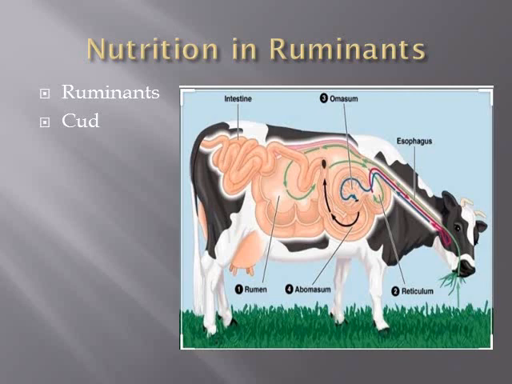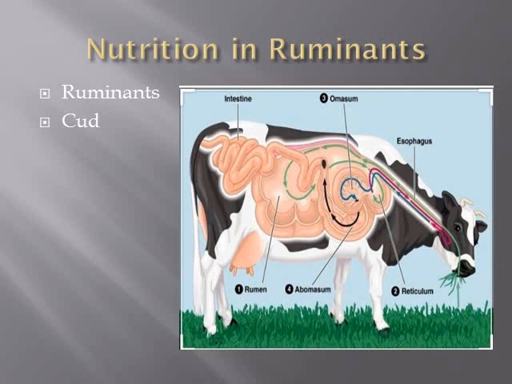These are the 4 chambers of their stomach, and they are called a compound stomach. Whenever the food is swallowed by the ruminants, it first enters the biggest chamber, that is rumen. Here in the rumen, the grinding of food takes place.